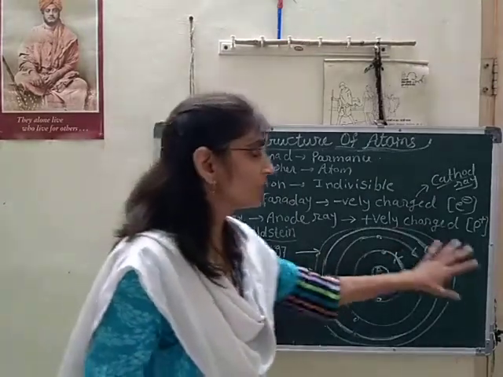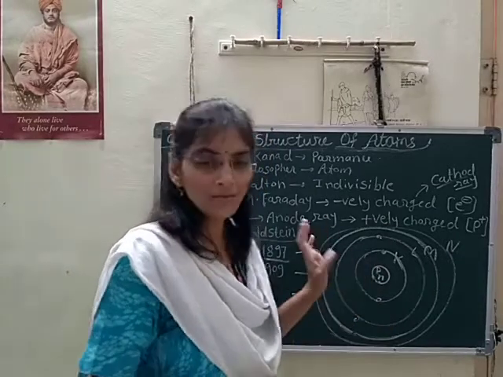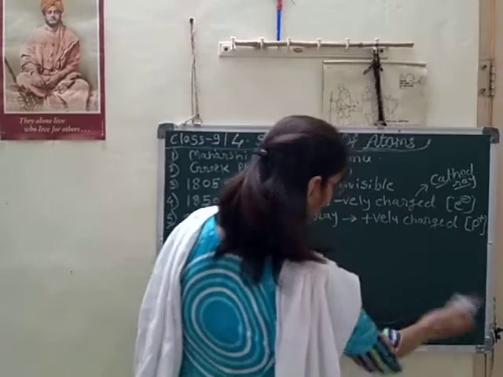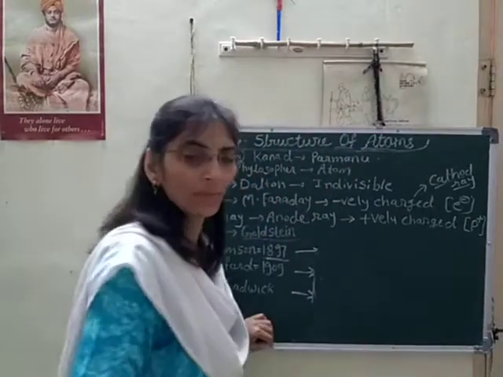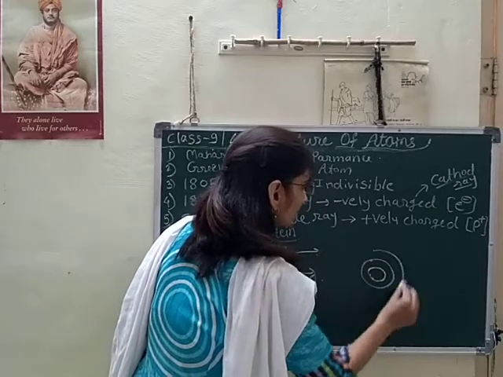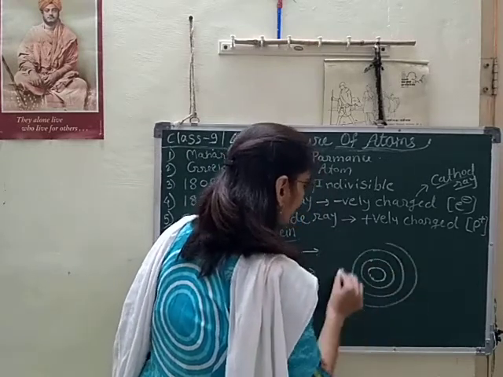Okay, so this is the final structure of the atom we got later on. This structure given by Niels Bohr is very important. That is the nucleus, and around it discrete energy levels are present.